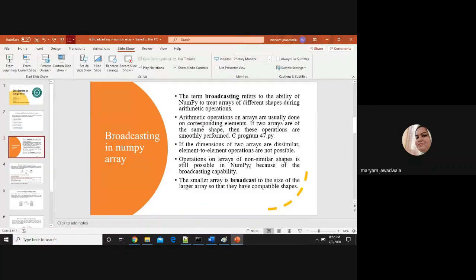Operation on arrays of non-similar shape is possible in NumPy, right? If we want to perform arithmetic operations on arrays of non-similar shapes using the simple array module, then the system will give you an error. But NumPy has this facility. NumPy will provide the broadcasting facility, meaning a smaller array is broadcast to the size of the larger array so that they have a compatible shape, right?